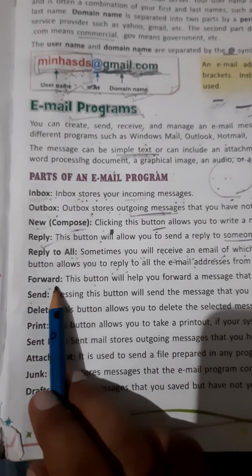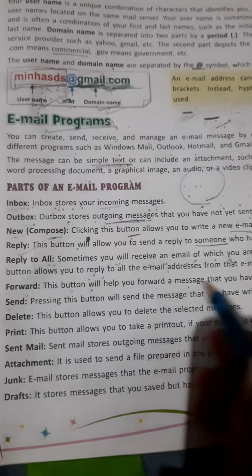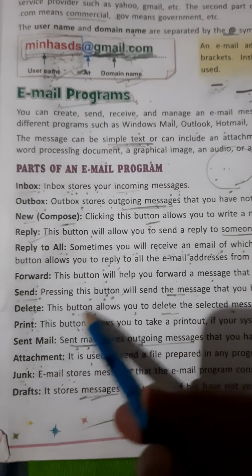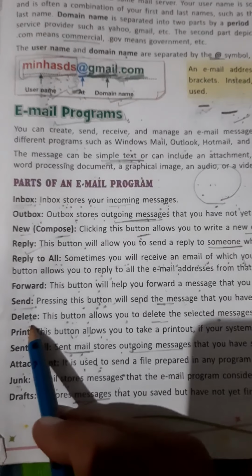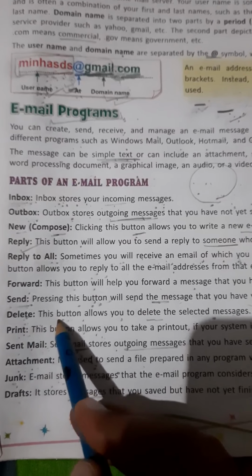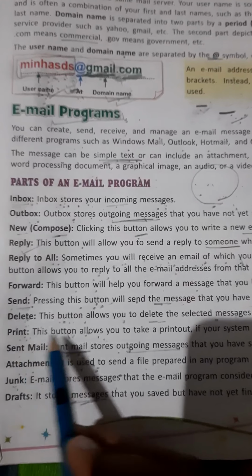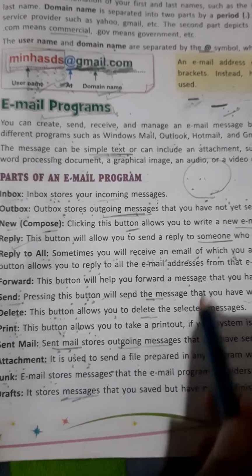Next is forward. So this button is used to forward a message that we have received from someone else. Next is send. So send button is used to send a message that we have written. Next is delete. Delete button is used to delete the selected messages. Next is print. Print button is used to take a printout of a message on a paper if your computer system is connected to the printer.